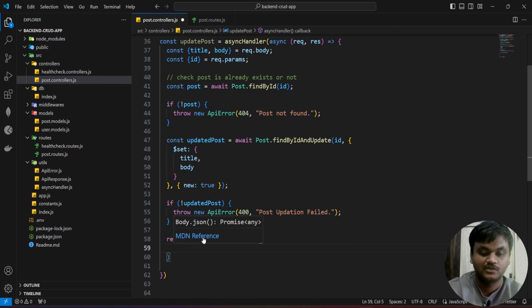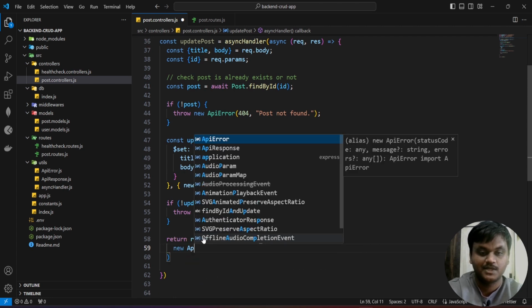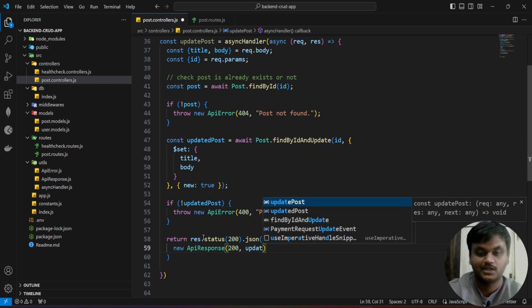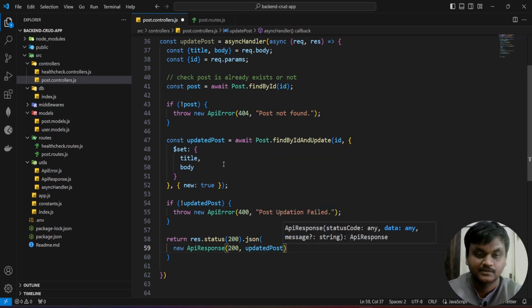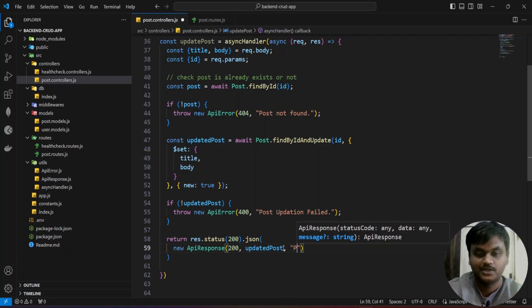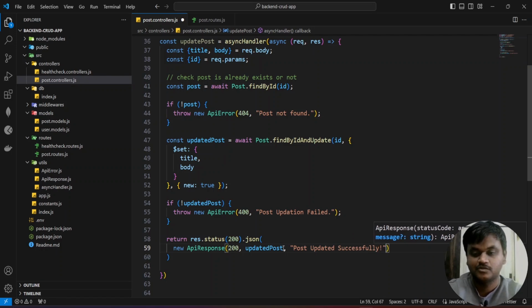In this we are going to pass new ApiResponse with status code 200, comma, data, which is the updated data, comma, and the message: post updated successfully.